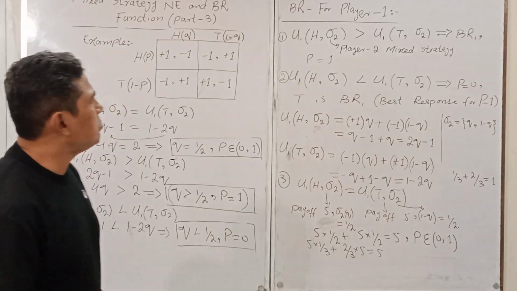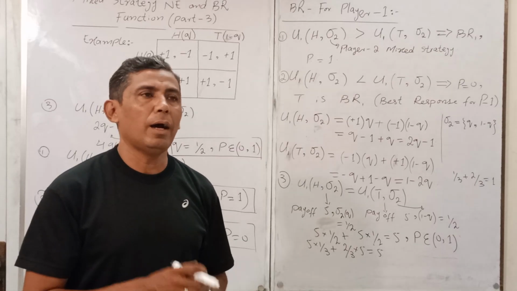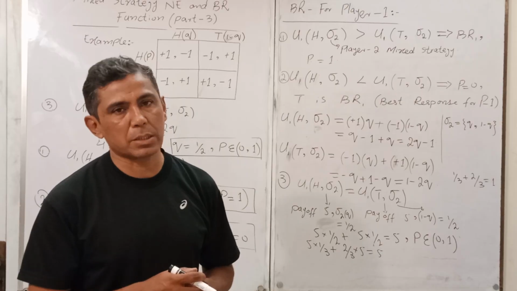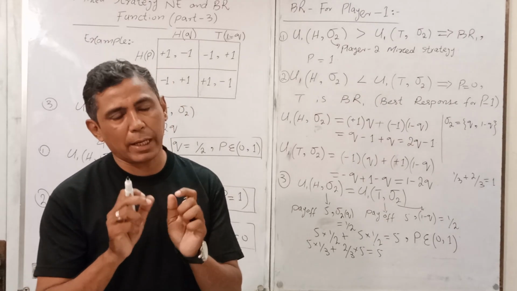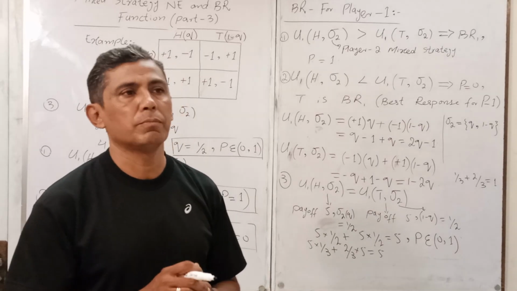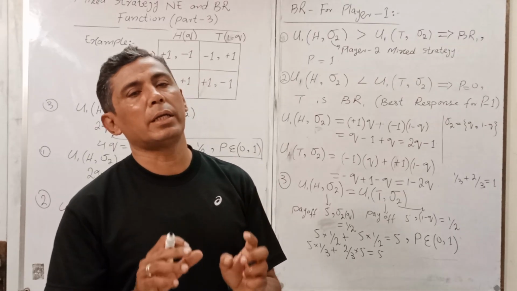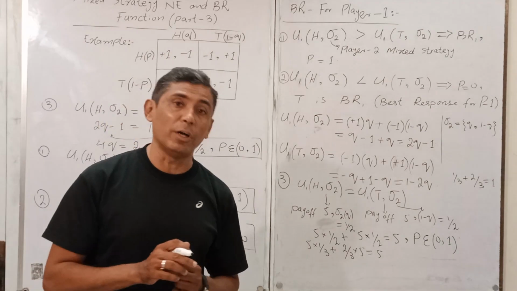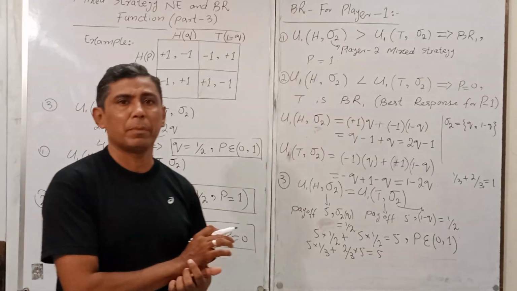So, one confusion I want to clear. I called this value the best response function. So I am going to correct the word. It is not a best response function. It is best response correspondence, instead of function, because we don't have any unique value here.